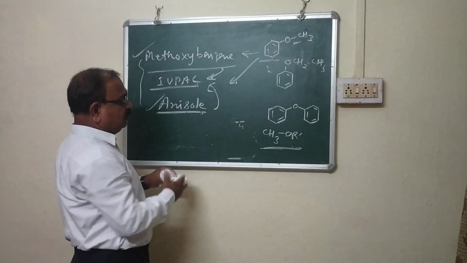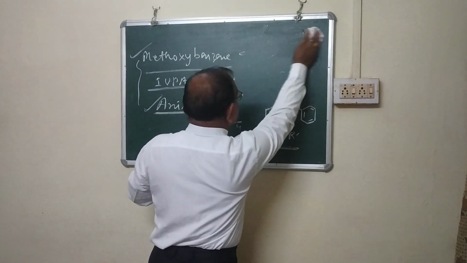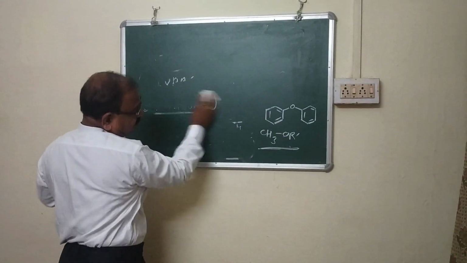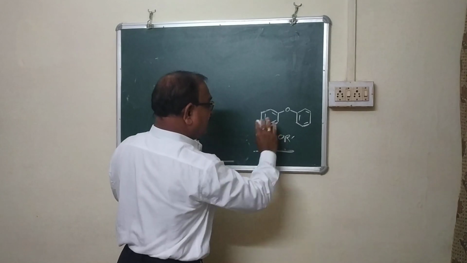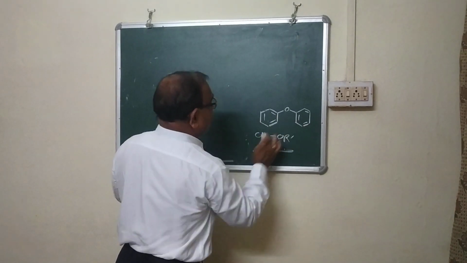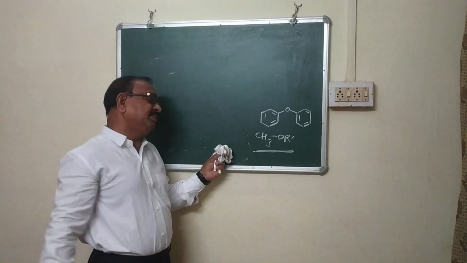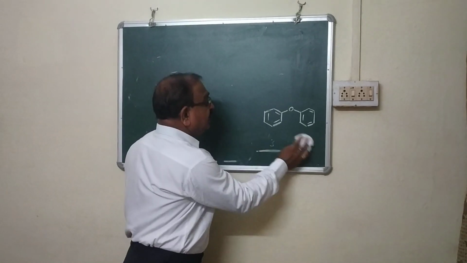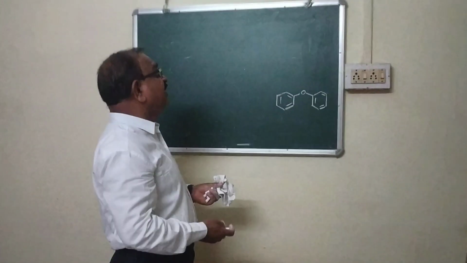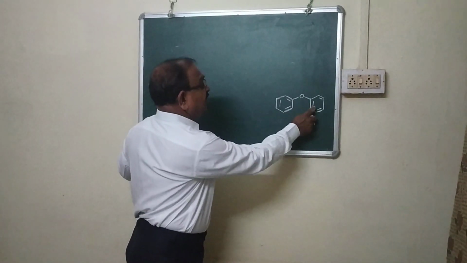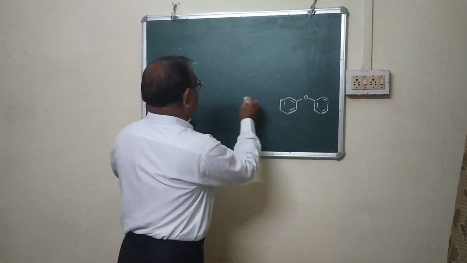Now, in case both the groups are the same, a symmetrical ether, but aryl, a diaryl ether. The class of compounds is diaryl ether. According to the common naming system, phenyl and phenyl, diphenyl ether.